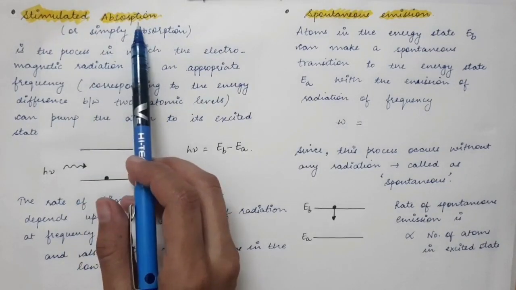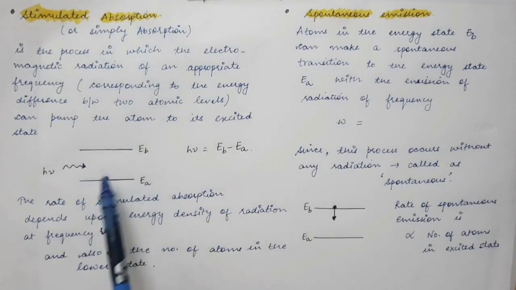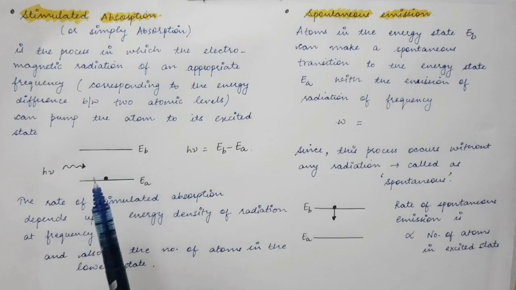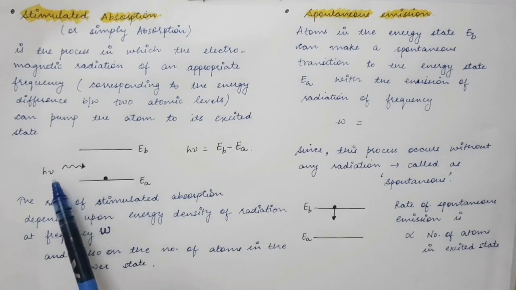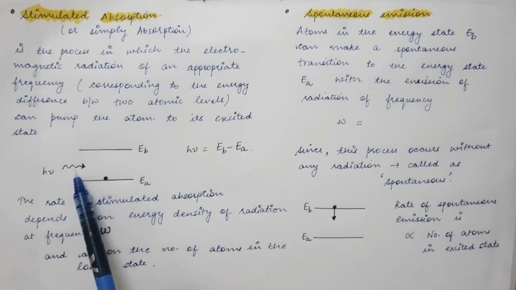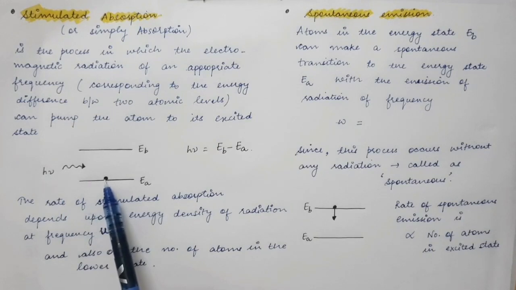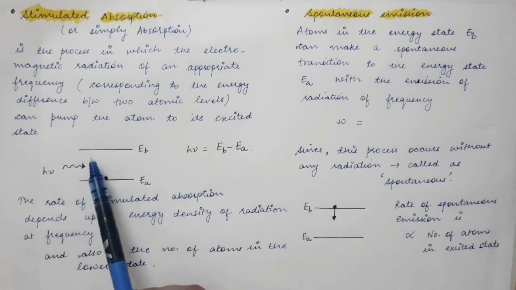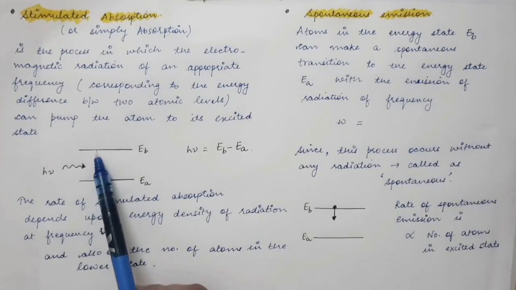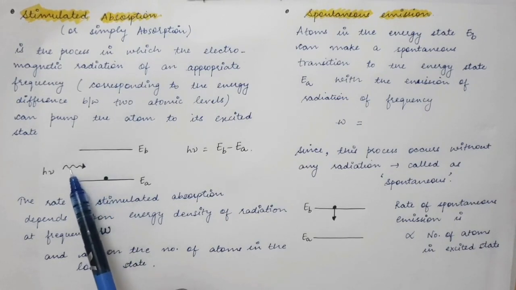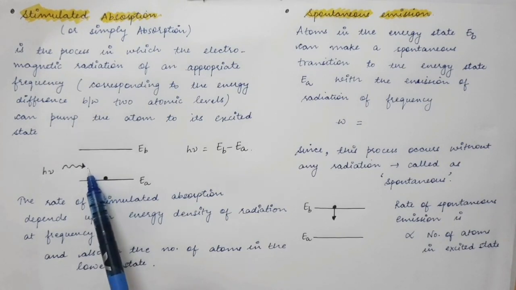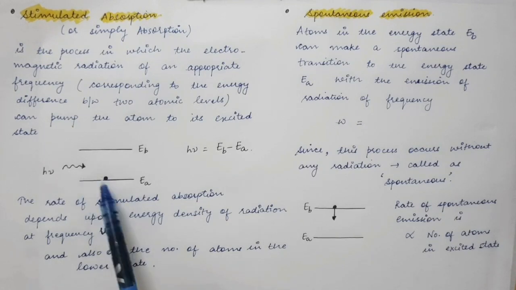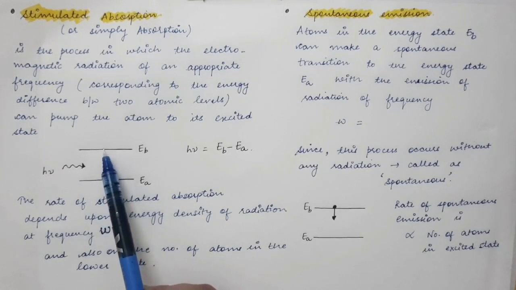In the case of stimulated absorption, what happens? Let's say the atom has two energy levels. One is the ground state and another is the excited state. Let's say the atom is present in the ground state. If a photon of energy equal to the difference in the energy of these two states of the atom is made to strike on this atom, the atom will absorb this photon and go into its excited state.